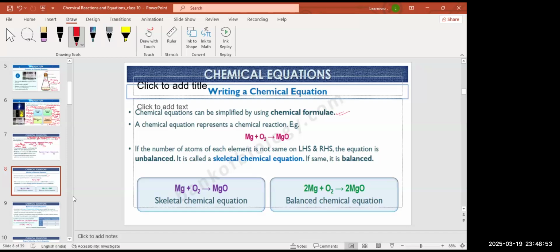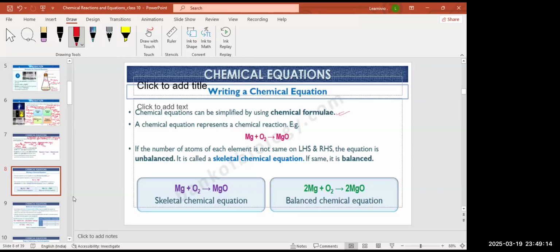Just write it down in tabular form and please memorize these. It's very important because we are going to